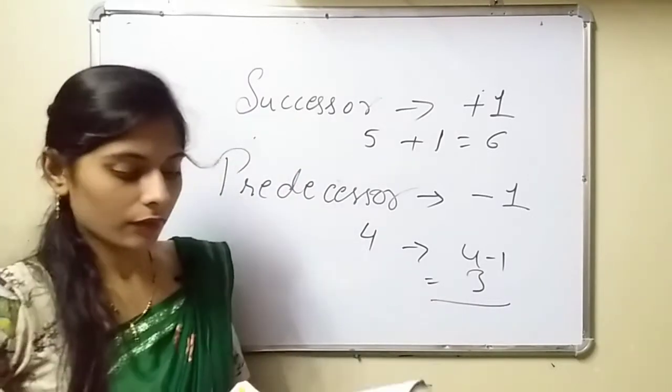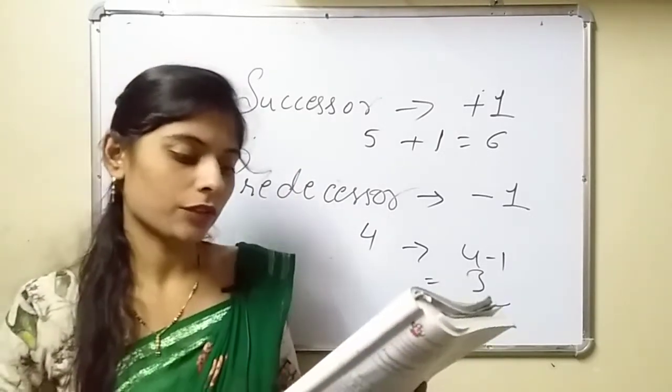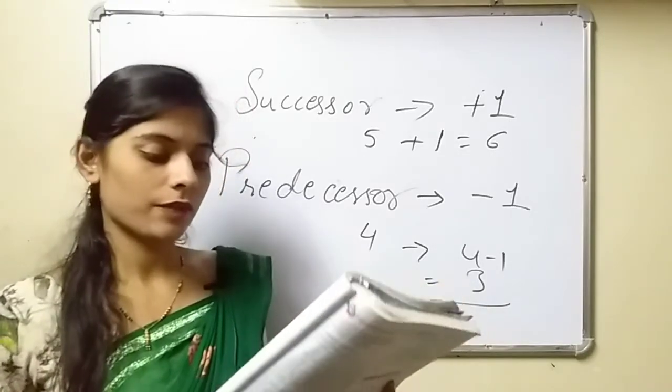Now, representation of whole numbers on a number line. A number line is a line on which we represent numbers.